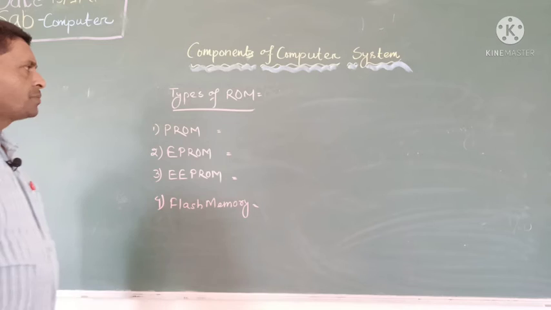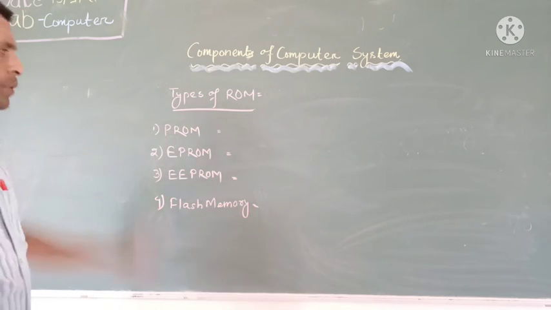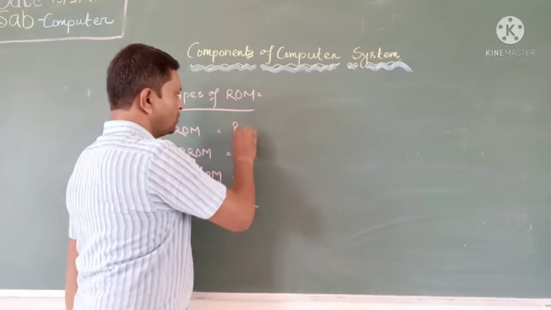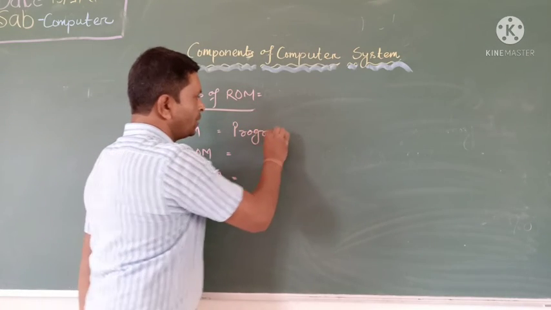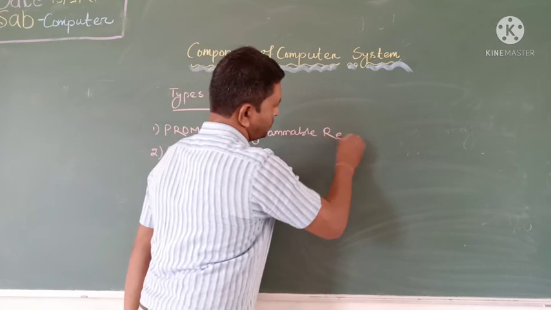Okay, the different types of ROM here are PROM, programmable read only memory. It is programmable ROM.